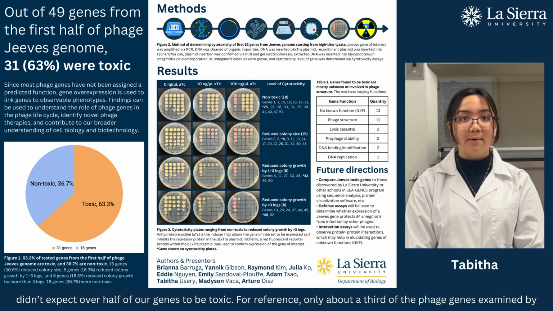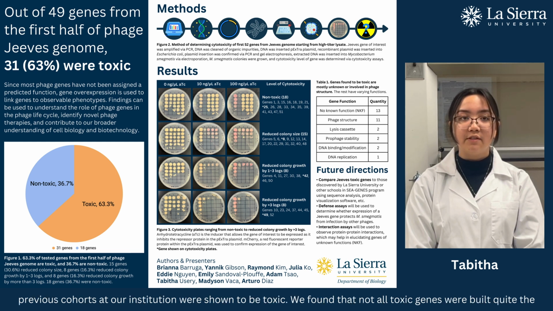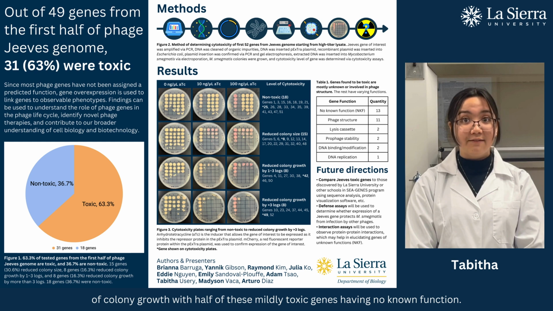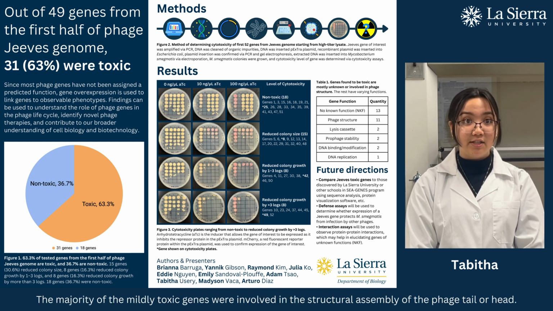For reference, only about a third of the phage genes examined by previous cohorts at our institution were shown to be toxic. We found that not all toxic genes were built quite the same, as represented by the figure in the middle. 15 of these toxic genes resulted in a mild reduction of colony growth, with half of these mildly toxic genes having no known function. The majority of the mildly toxic genes were involved in the structural assembly of the phage tail or head.